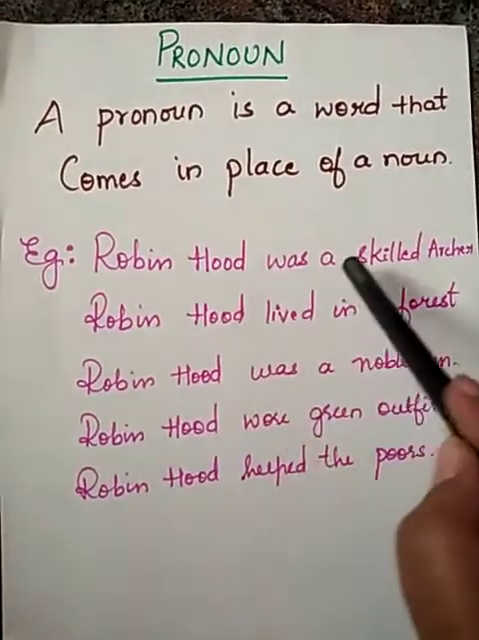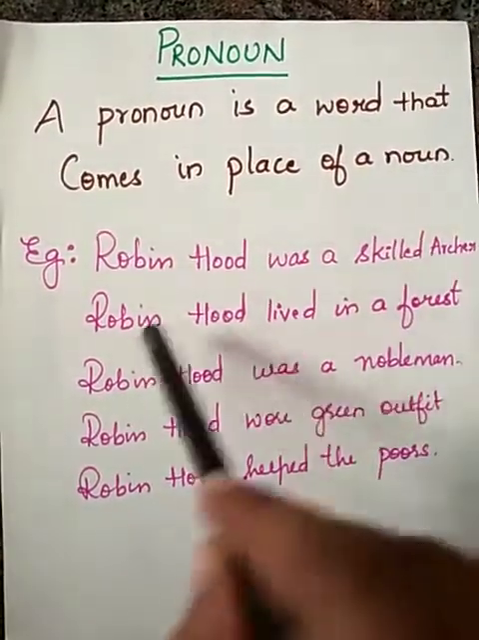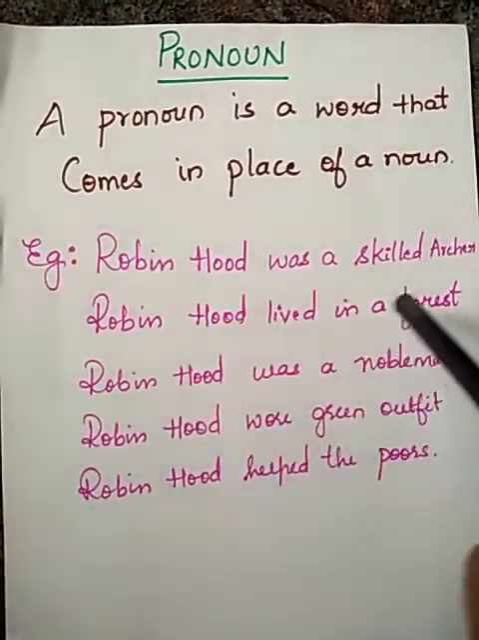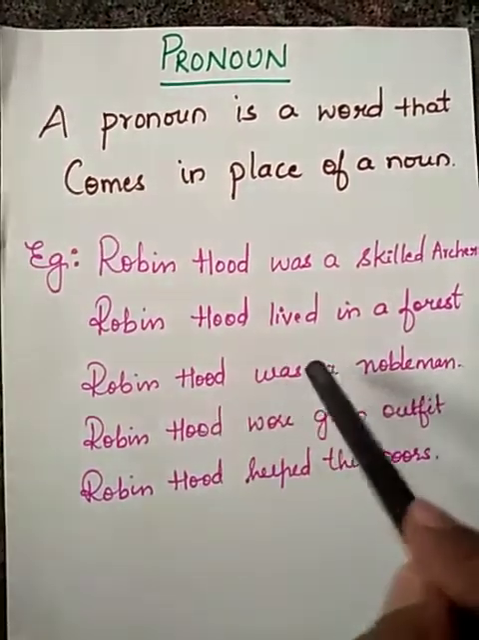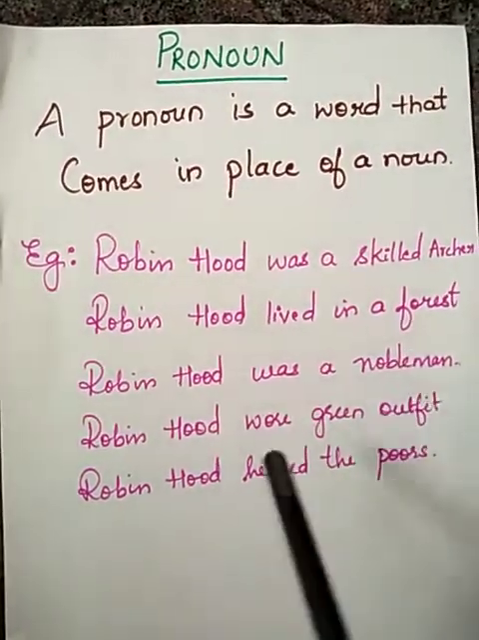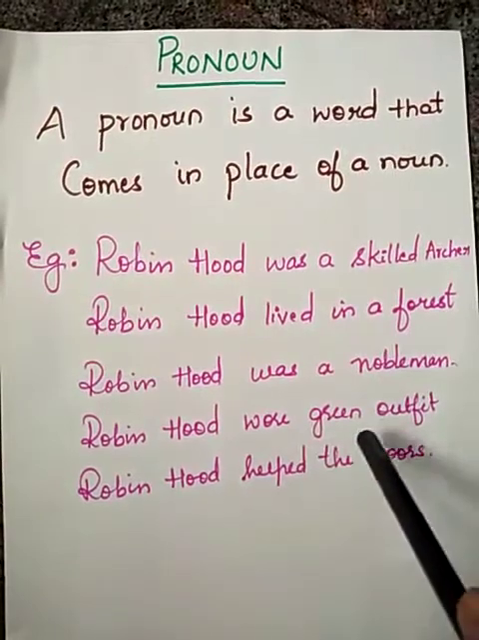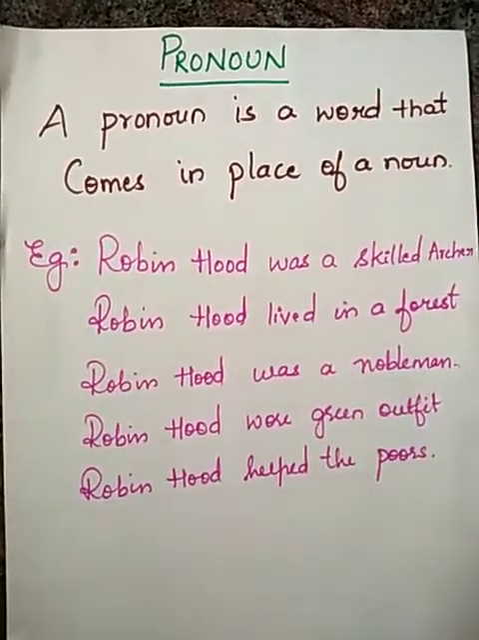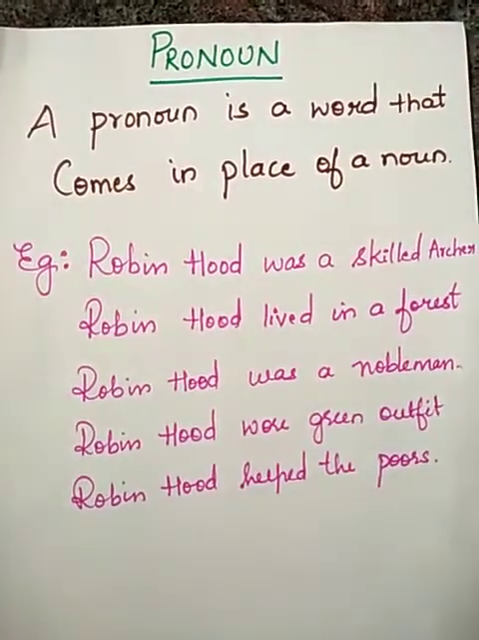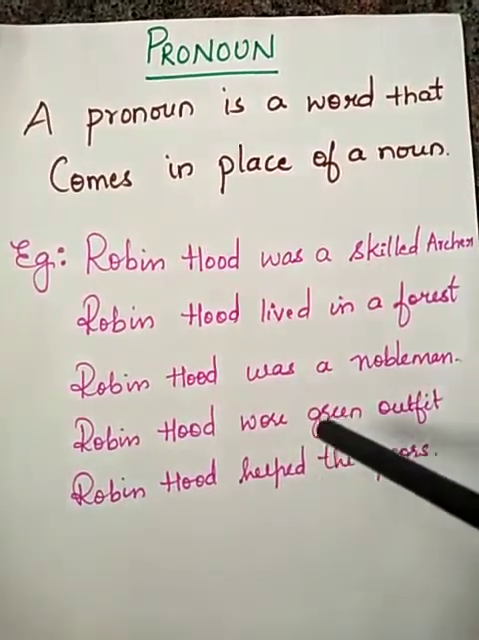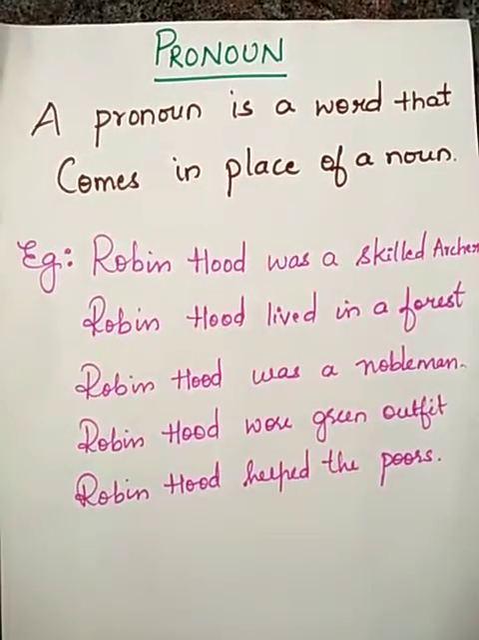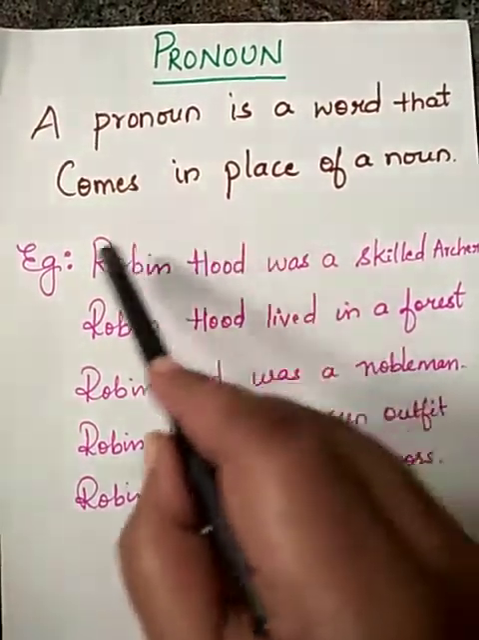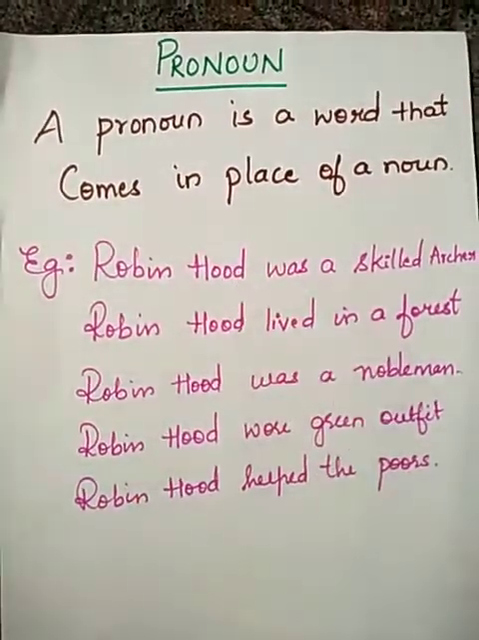Robin Hood was a skilled archer. Robin Hood lived in a forest. Robin Hood was a nobleman. Robin Hood wore a green outfit. Robin Hood helped the poor. Okay. So in all these five sentences, it describes Robin Hood, right?